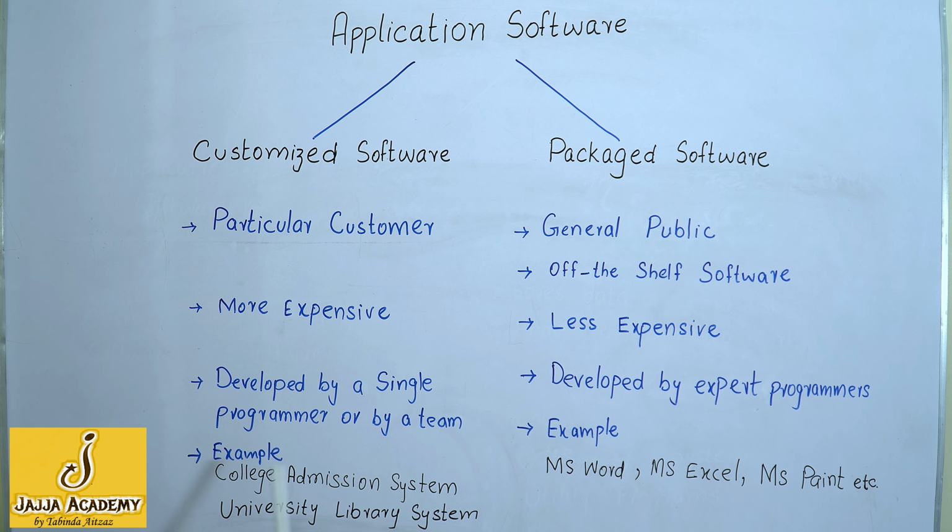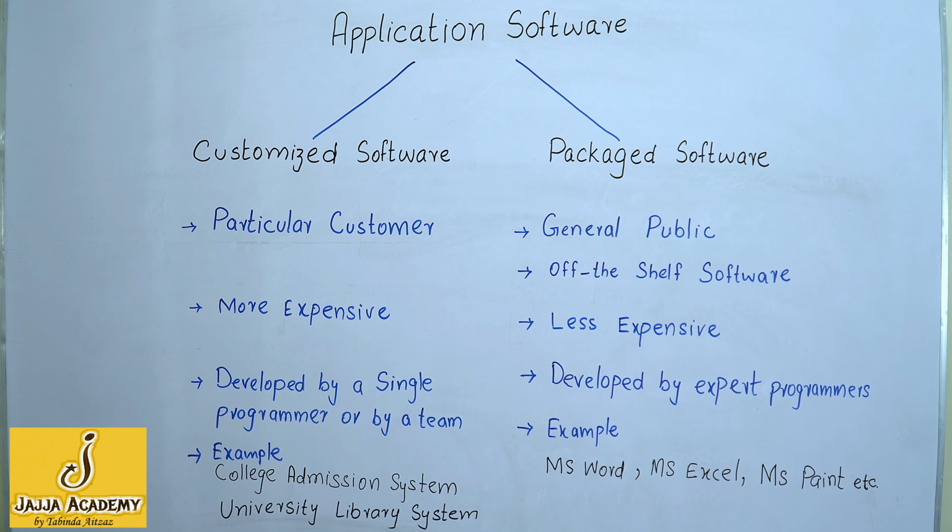On the other hand, the examples of customized softwares are a college admission system or a library system for a particular university. Now, the general public has nothing to do with this admission system, which is designed to solve admission related problems of a college.